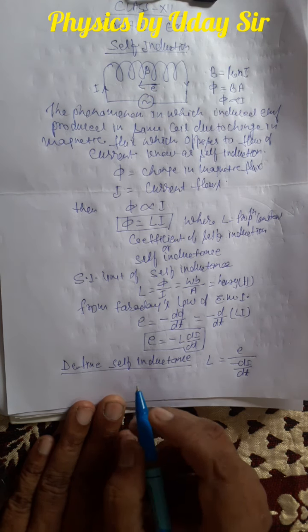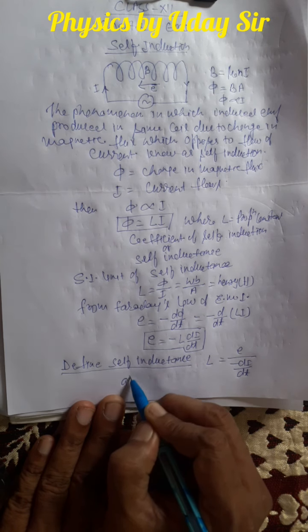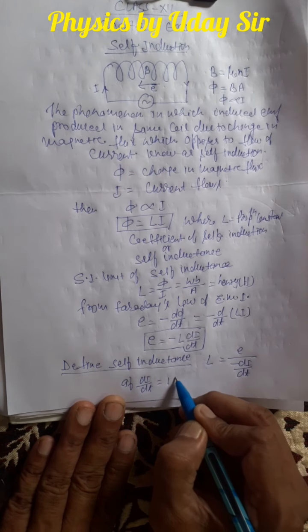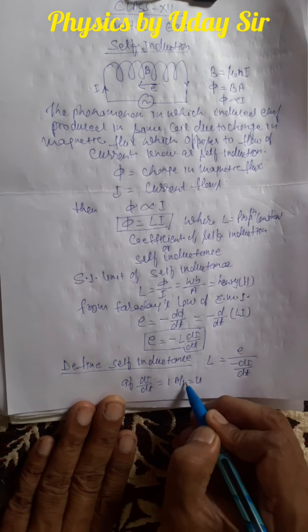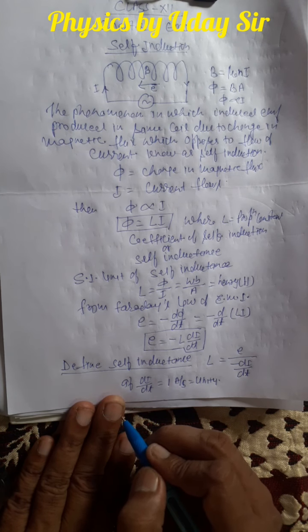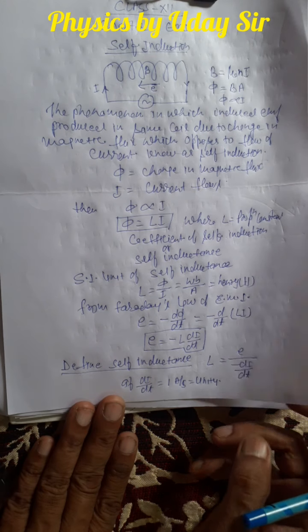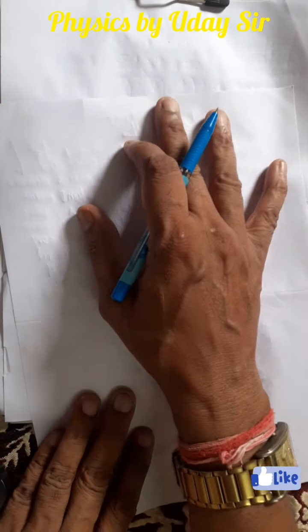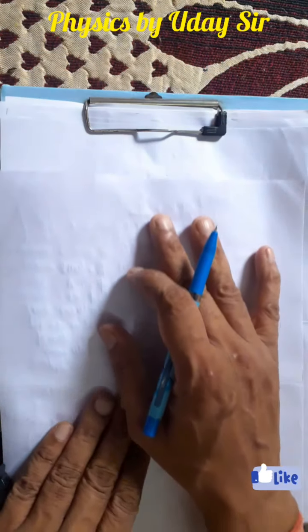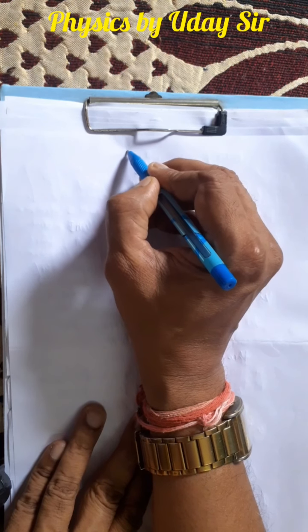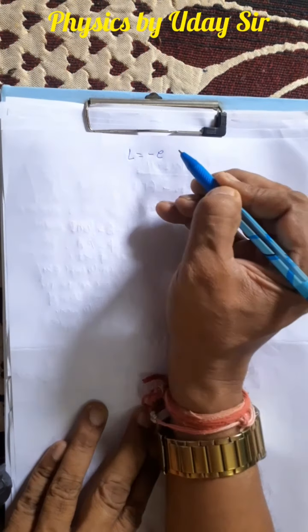It can be defined only numerically. So we write, if di by dt is unity, unity means 1 ampere per second. Means if 1 ampere current is passed in a coil for 1 second, whatever the induced EMF, that is called self inductance, because you have seen L is equal to minus E.